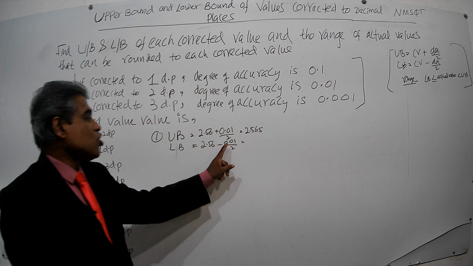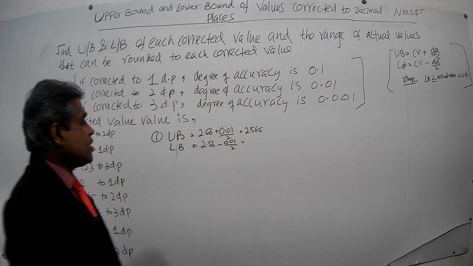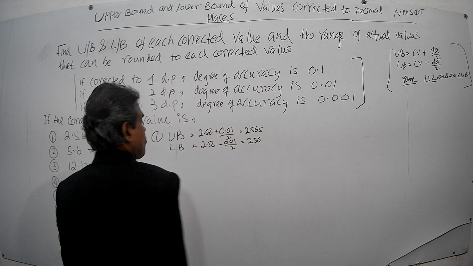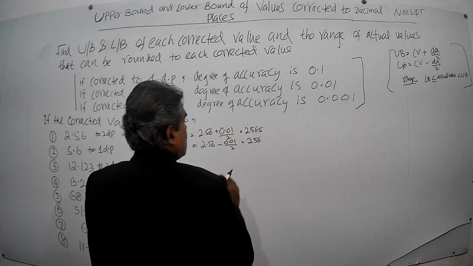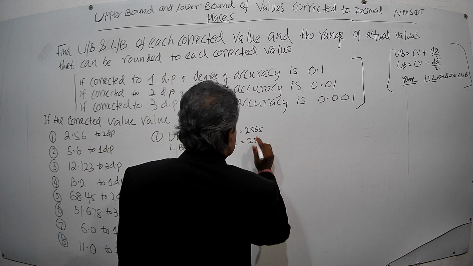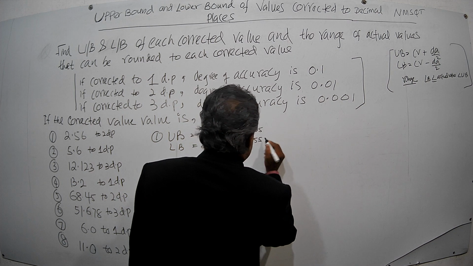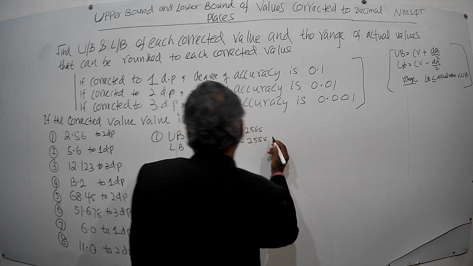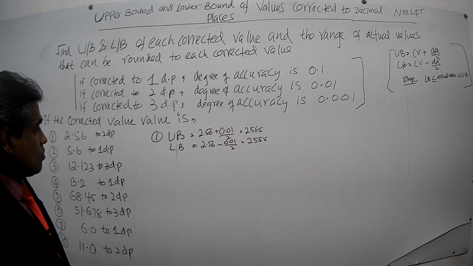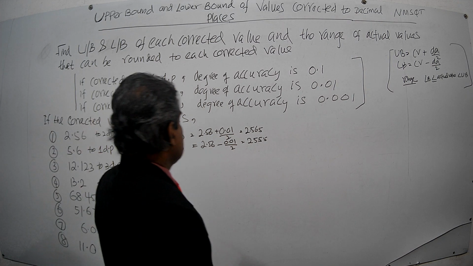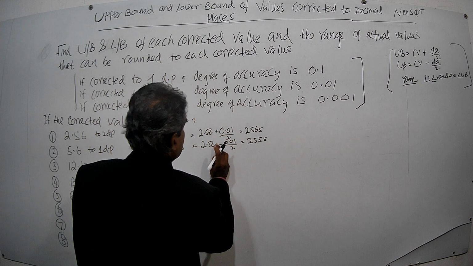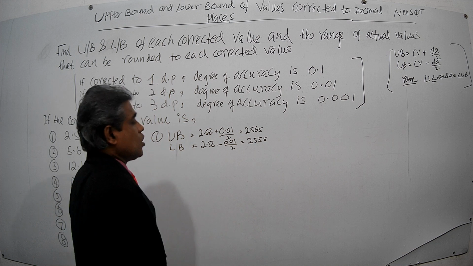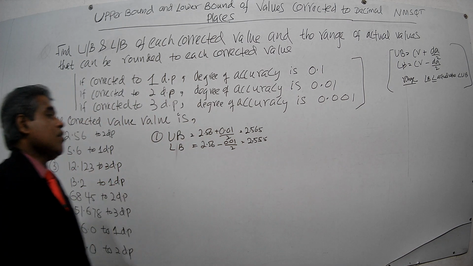After dividing, it is 0.005, then it will be 2.555.